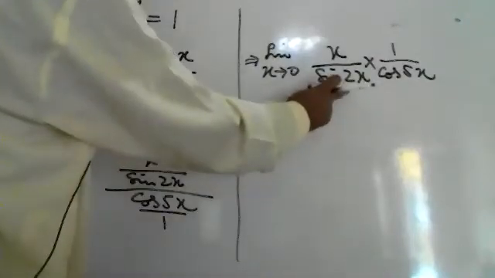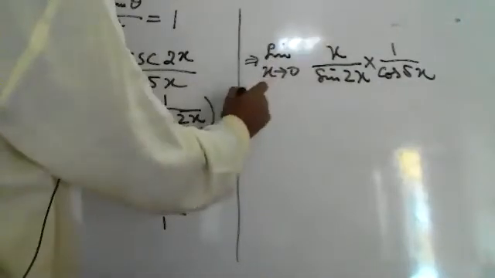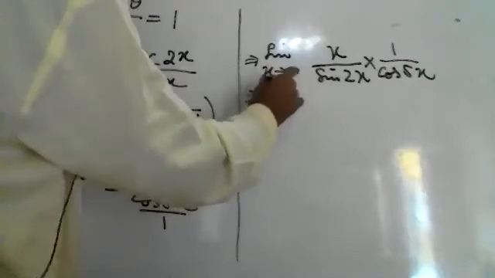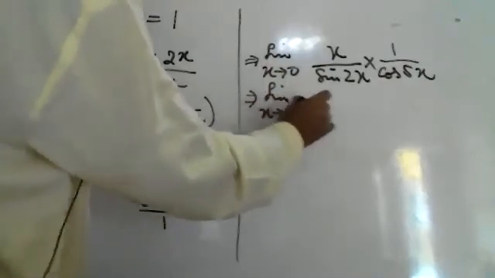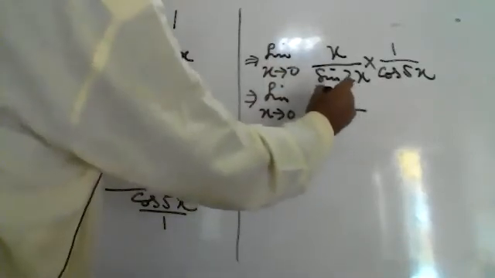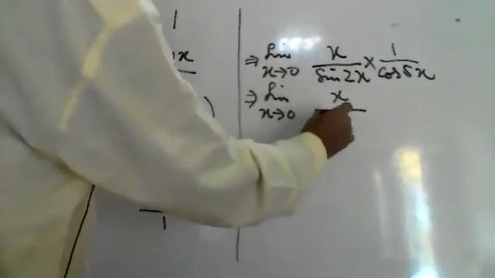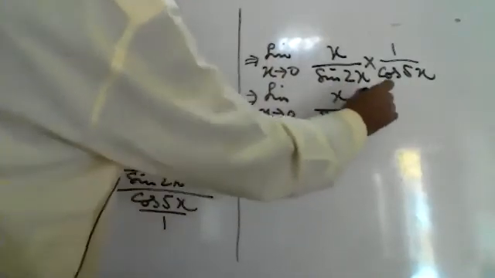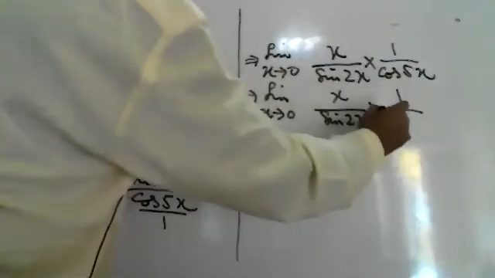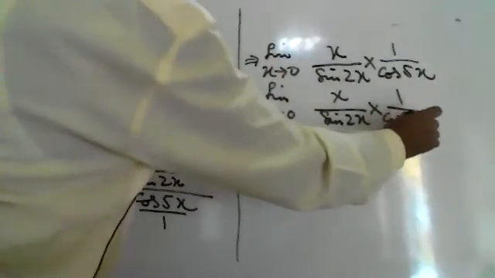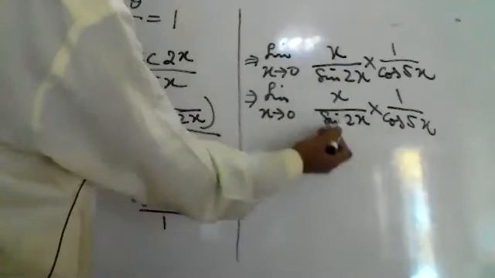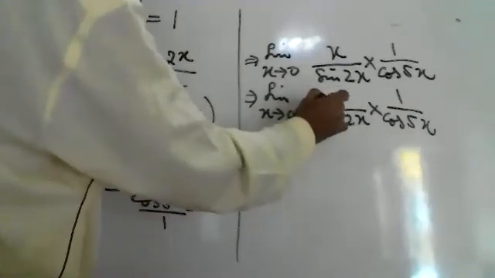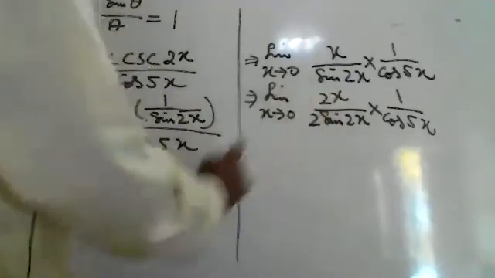Now this is 2x, it should be 2x, so we'll multiply by 2 over there and we multiply by 2 over there.